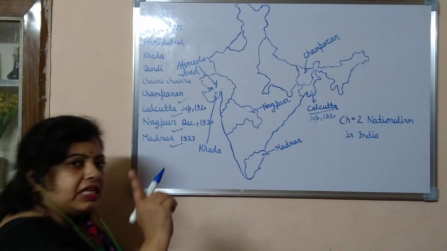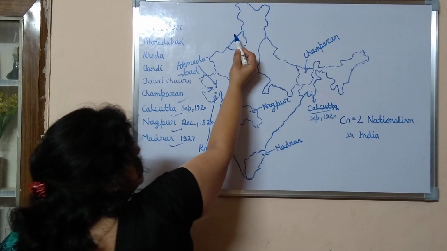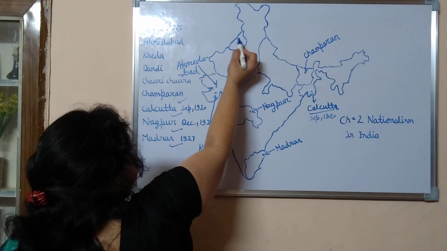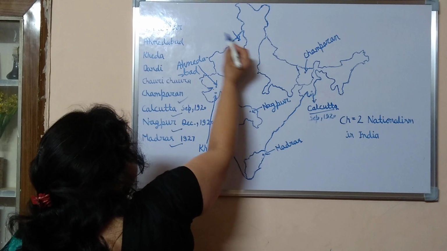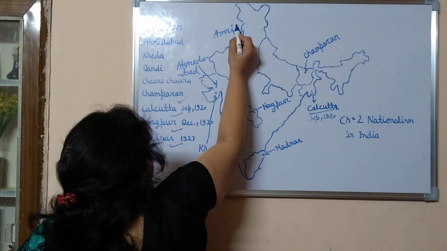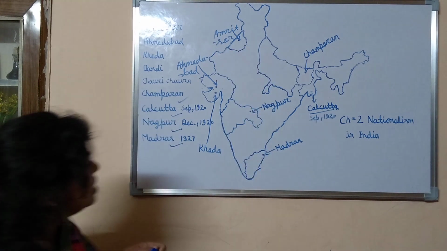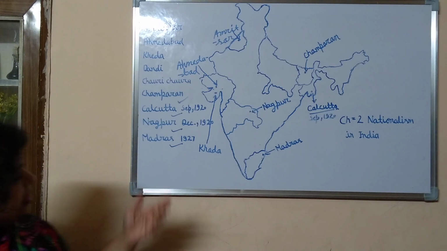Jallianwala is in Amritsar, and Amritsar is in Punjab, near the border of Pakistan and Jammu and Kashmir. This is Amritsar, spot Amritsar here.